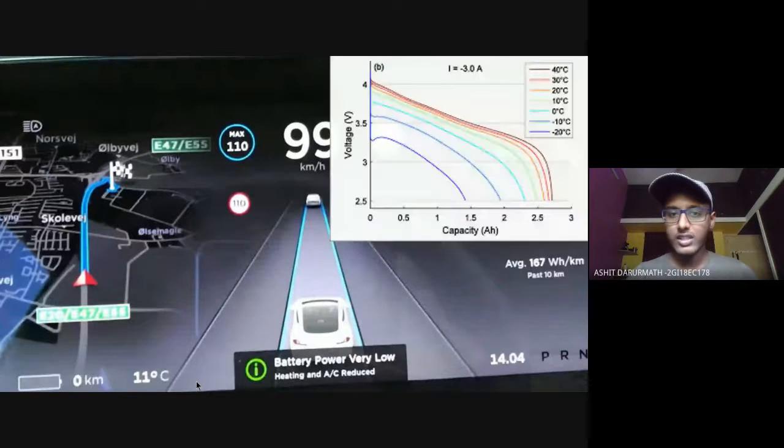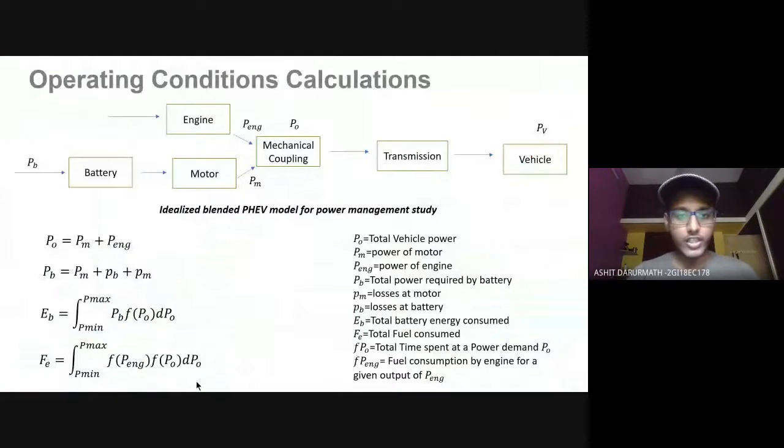And this is a graph which explains the battery at high and low temperatures. At low temperatures, the capacity and voltage decrease. So Q is equal to CV; the lower the values, the lower the performance. At higher temperatures, the battery's life decreases. So we have to stay in between on this graph for the longevity of the battery. These are the operating conditions and calculations.